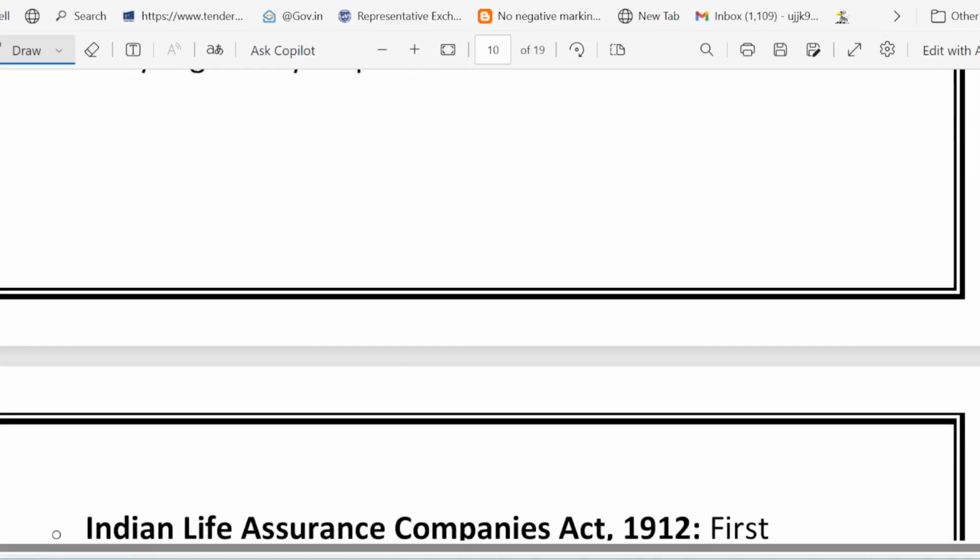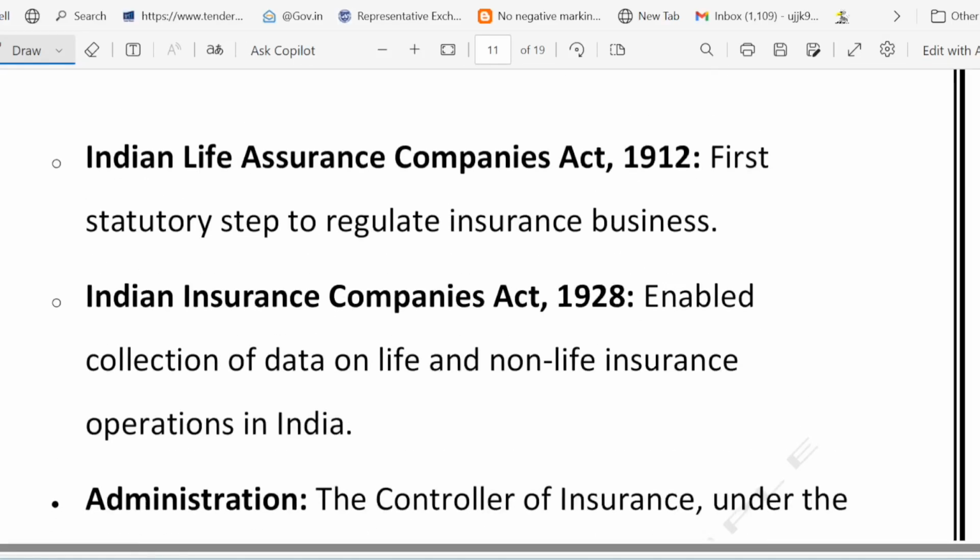And friends, there is some bonus throwback I provide you, you can see it here. The 1912 Act was the Indian Life Insurance Companies Act, the first attempt to regulate insurers. Then comes the Indian Insurance Companies Act 1928, which started collecting insurance data.